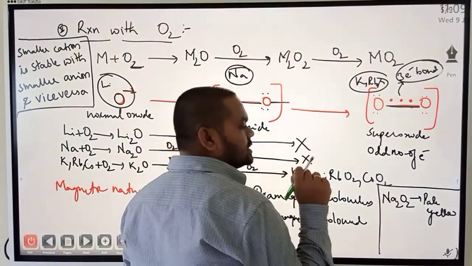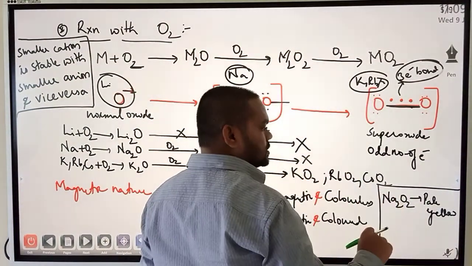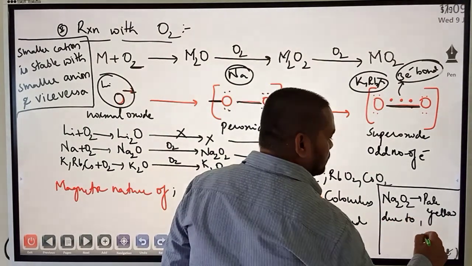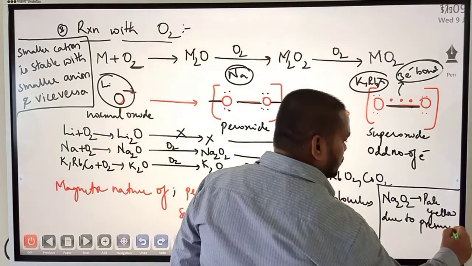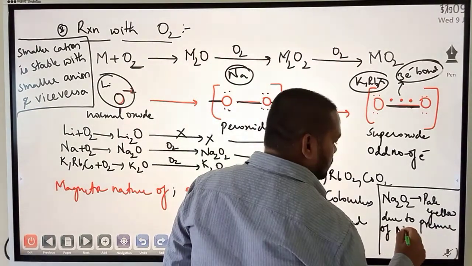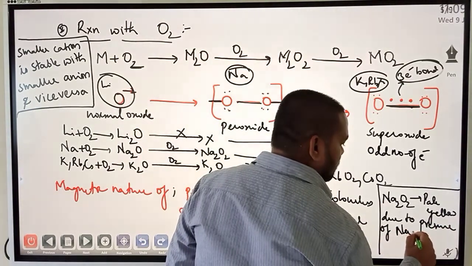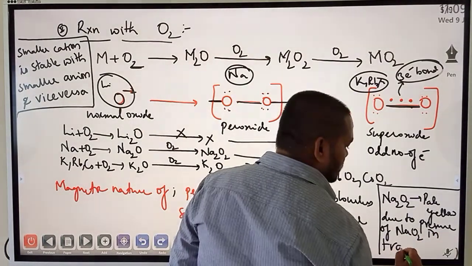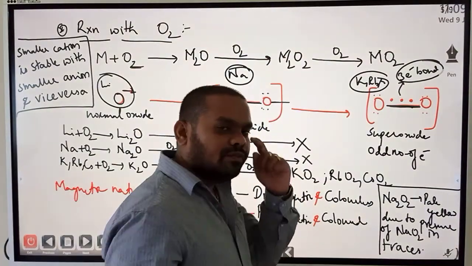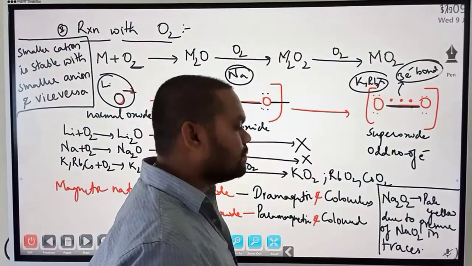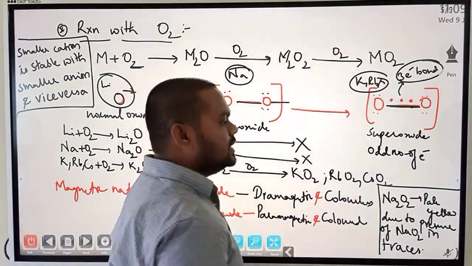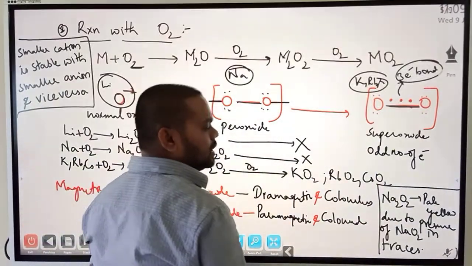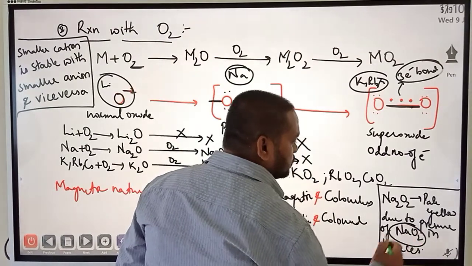So, pale yellow due to the presence of NaO2 in traces. Traces means very minute quantities. So Na2O2 is pale yellow in color, even though it is a peroxide, because of the presence of NaO2.